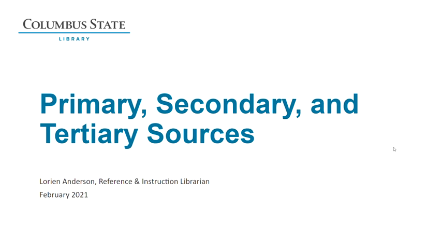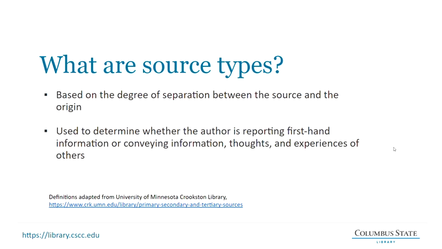In this video, you'll learn about the differences between primary, secondary, and tertiary sources. What are source types? Source types are based on the degree of separation between the source itself and the origins of the information it contains. Source types are generally used to determine whether the author is reporting first-hand information or conveying information, thoughts, and experiences of others.